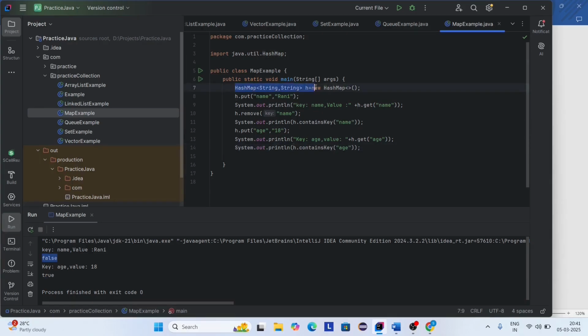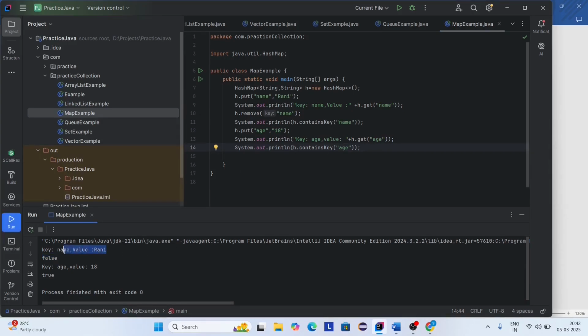Here you can see, here I'm creating an object for HashMap and I'm adding key value pair by using put method, and I'm printing this pair using get method, and I want to remove the key. So that's why I'm using remove method, and I want to check the key is present or not. So I'm using contains key method. If key is present, it returns true. If key is not present, it returns false. Again I'm adding key value pair by using put method. So I'm printing this key value pair, and again I want to check if key is present or not. If key is present, it returns true, otherwise it returns false.